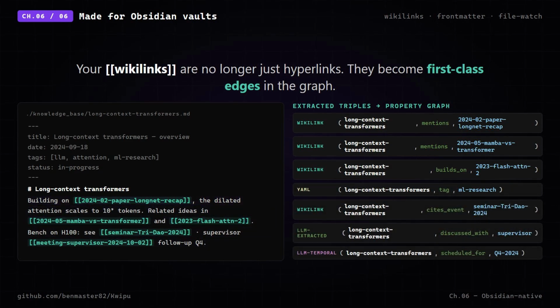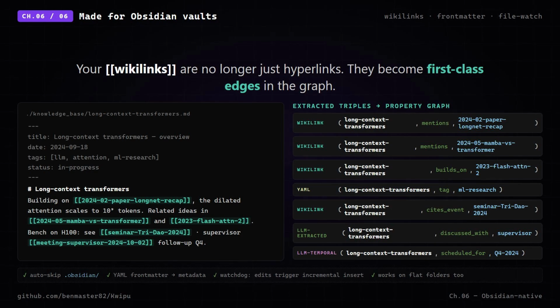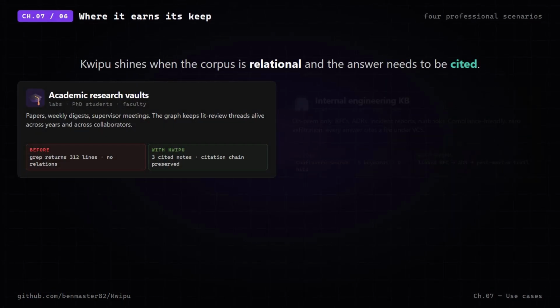Your wikilinks become first-class edges. YAML front matter becomes metadata. The vault is watched live. Every note you save updates the index. No full rebuild. It earns its keep where citations matter.